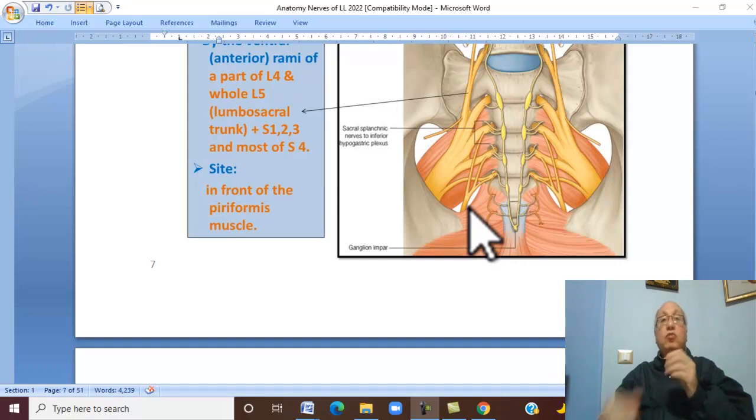From the posterior surface, gluteal nerves to the gluteal region, superior gluteal and inferior gluteal. And two nerves in the pelvis, nerve to piriformis and the parasympathetic nerve called the pelvic splanchnic nerve. These are the branches of the sacral plexus.